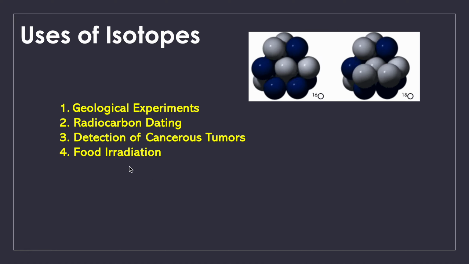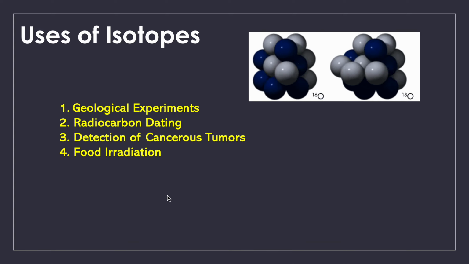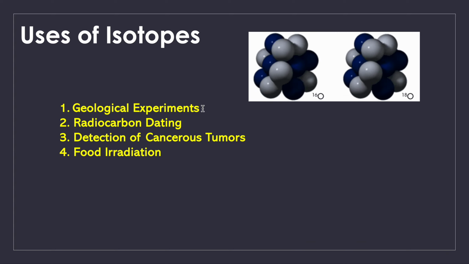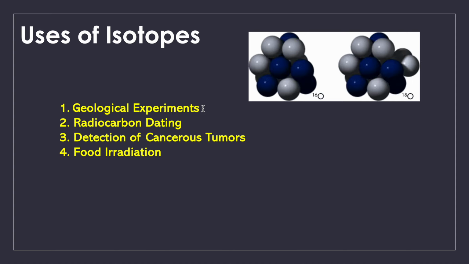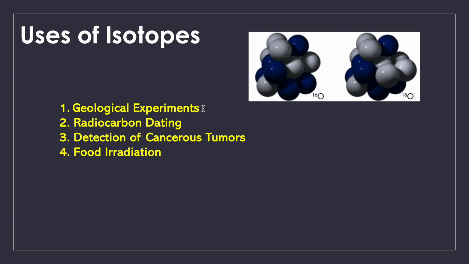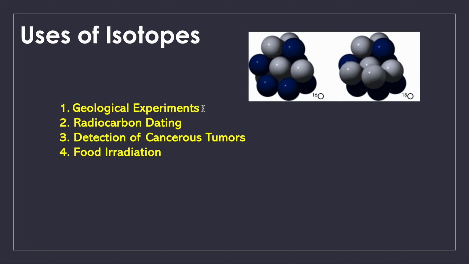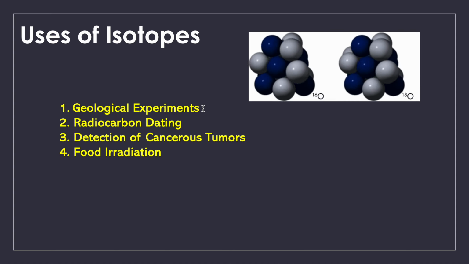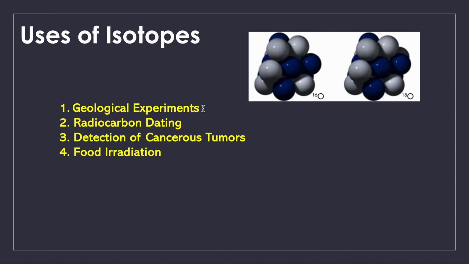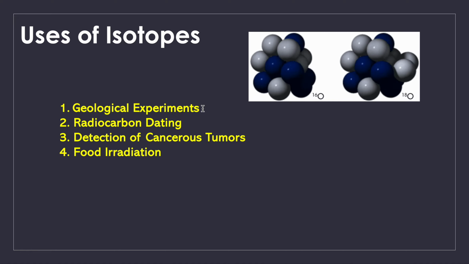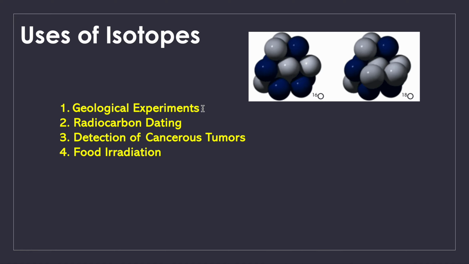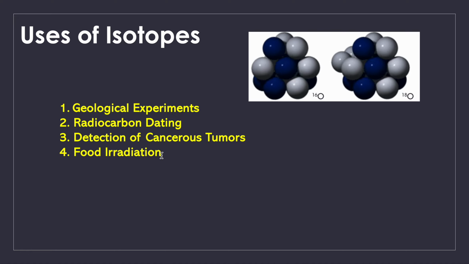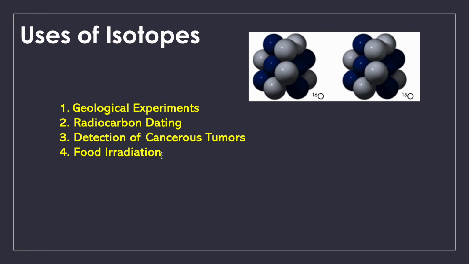Isotopes have multiple uses, and it's because many of the isotopes are radioactive. That's a concept we're going to cover later, but maybe you have heard of radioactivity. They're used for geological experiments, for example, to determine the age of very ancient rocks. Also for radiocarbon dating, to find the age of different materials that were organic or that had carbon in their structure. They are highly used in the detection of cancerous tumors and also in the treatment of cancer, because of the radiation. And they are also used in food irradiation, because food that has been irradiated can last longer.